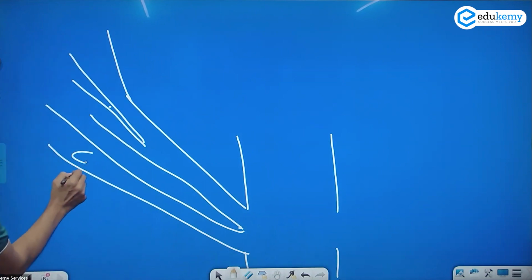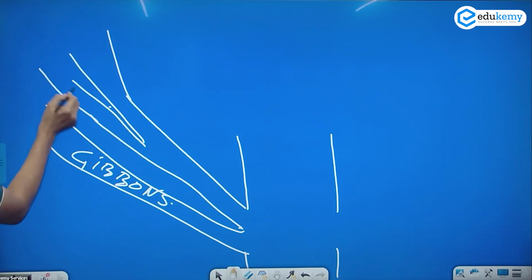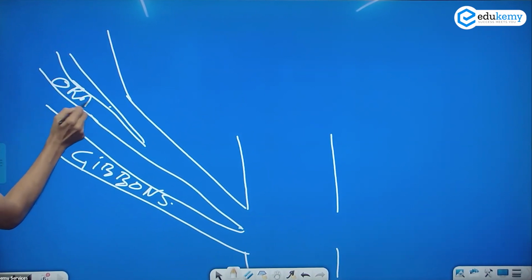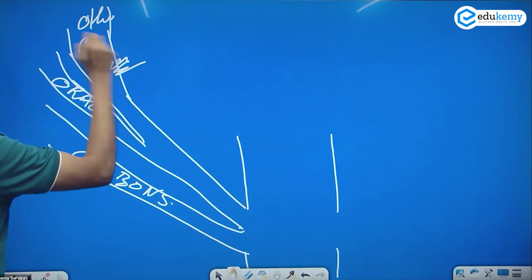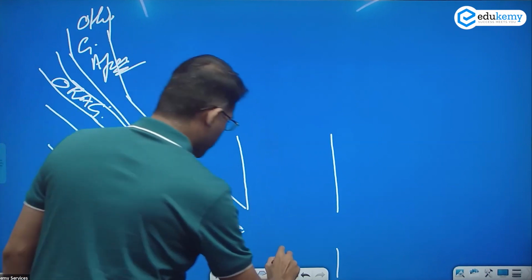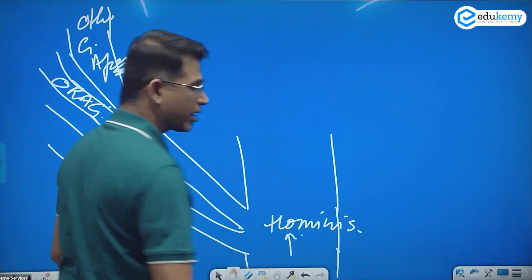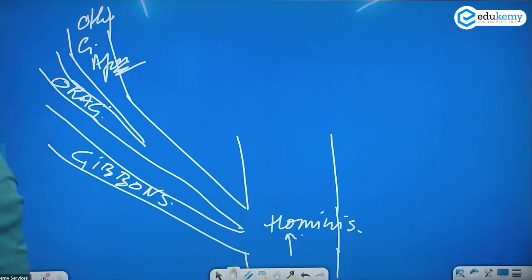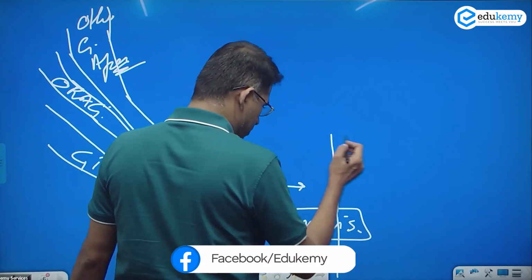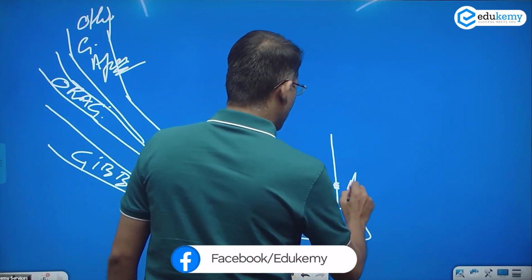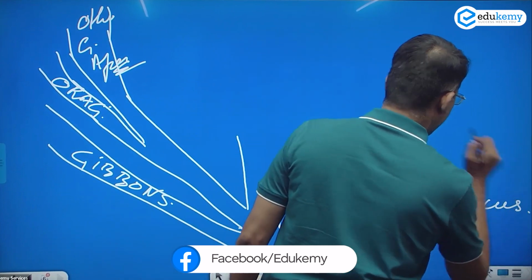This is the gibbons branch separating out. This is the orangutans and this is the other great apes. So I'm talking about the branch that is to do with the hominins. Now in this process, one of the first hominins is a life form, a species called Australopithecus.